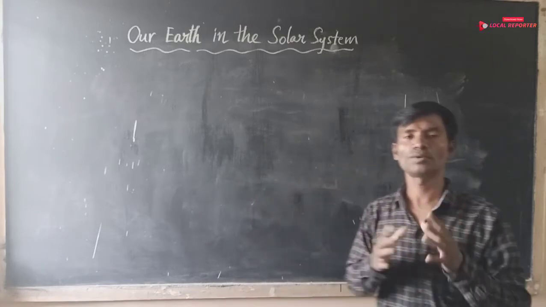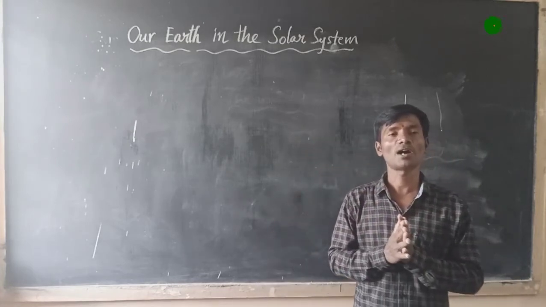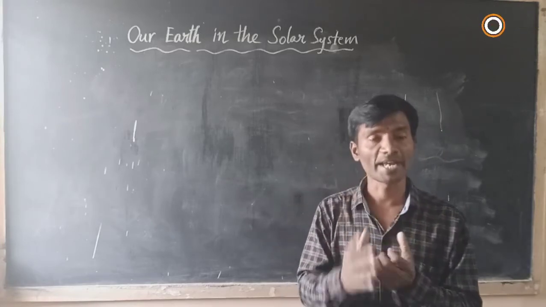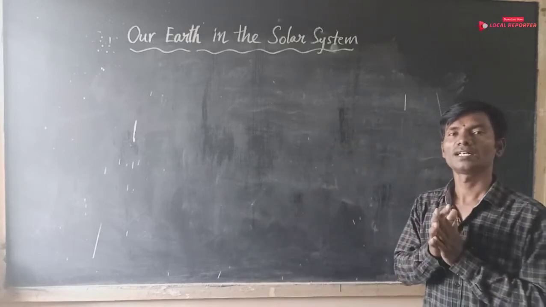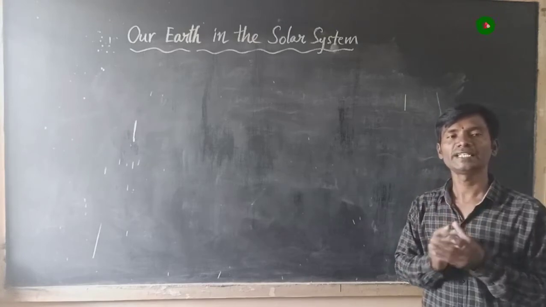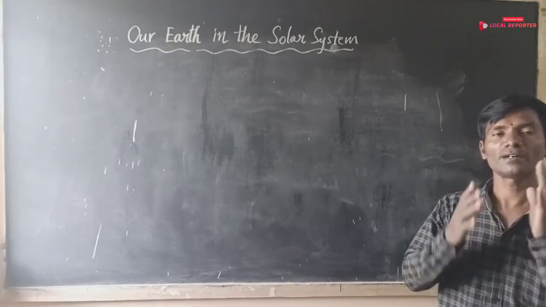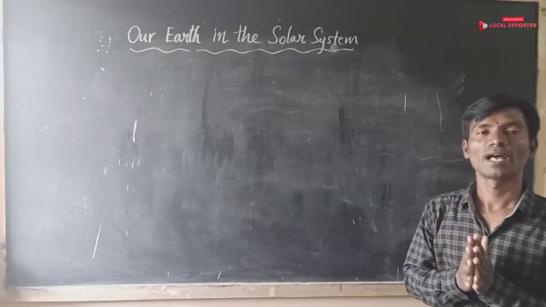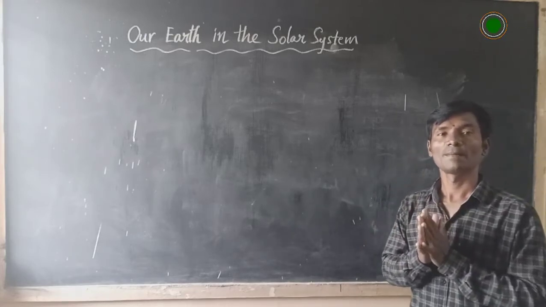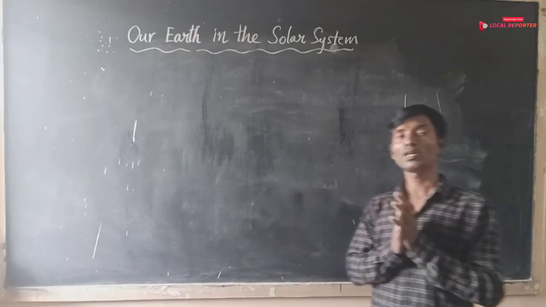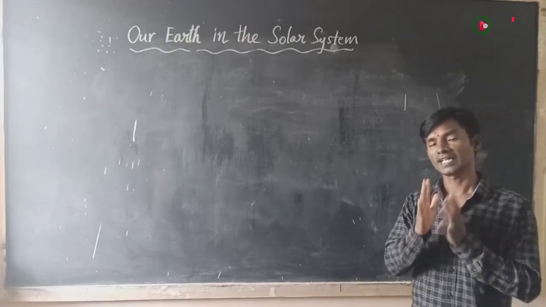We cannot see the stars during the daytime along with the moon because the sun's bright light doesn't allow us to see these bright objects of the night sky.